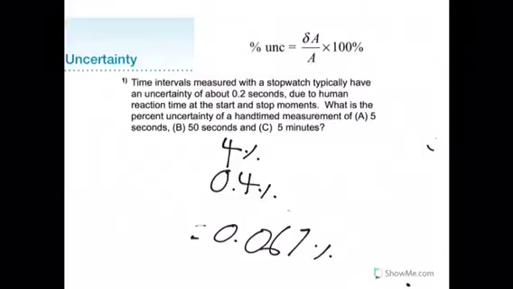As you can see, the uncertainty stayed the same, but the actual value grew larger and larger, and therefore we got smaller and smaller numbers for percent uncertainty the more time there was.